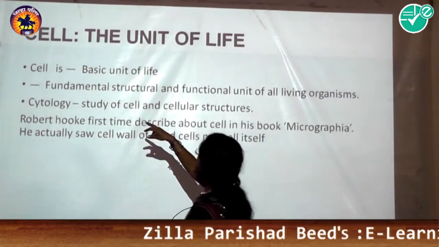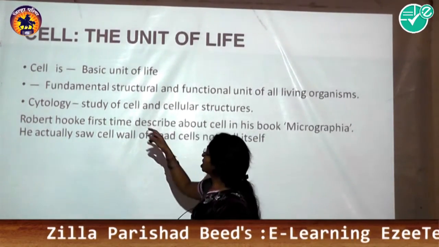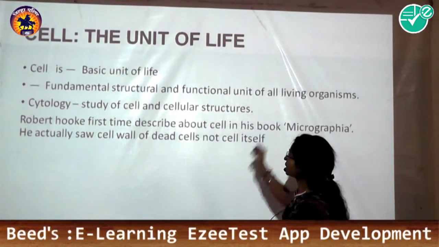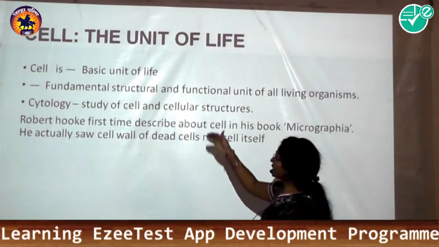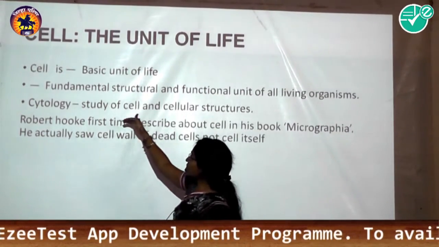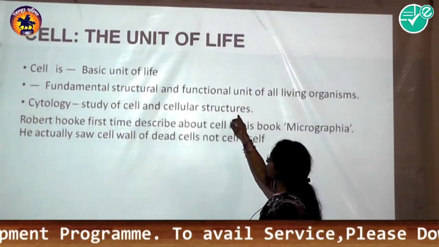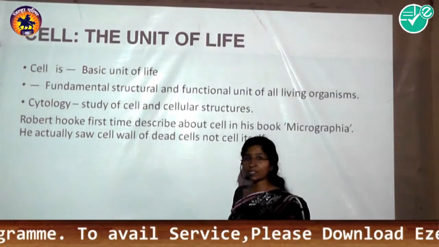Cell is the basic unit of life, also called the fundamental, structural and functional unit of living organisms. The study of the cell and its cellular structures comes under the branch of biology called cytology.